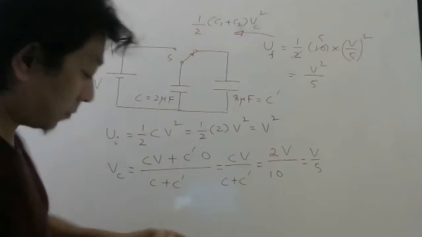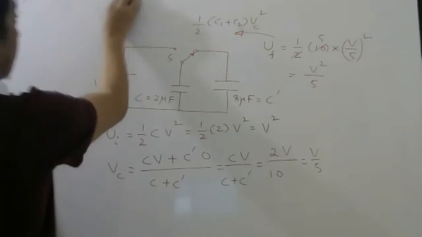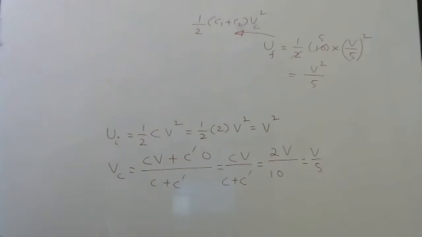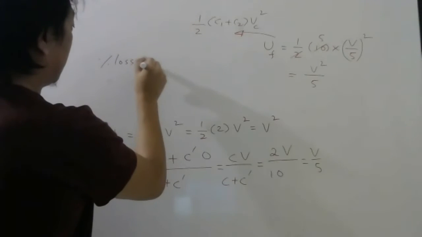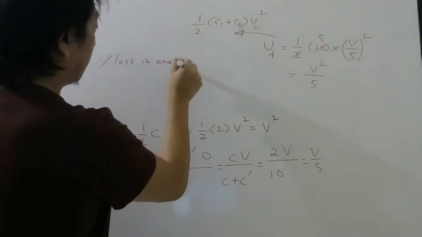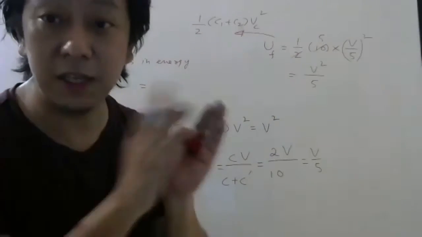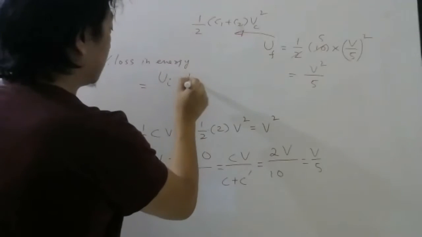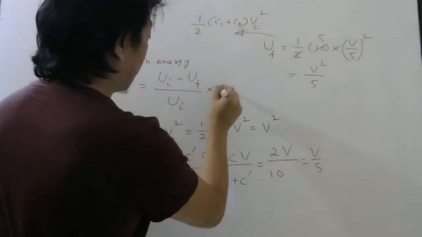So what will be the percentage loss? This part is done, right? So percentage loss in energy will be, don't write final because it is loss. So loss means initial will be more. So initial energy minus final energy by initial energy into 100.